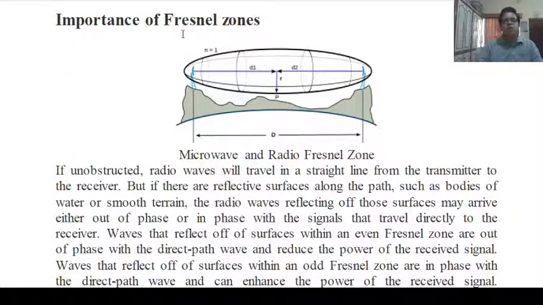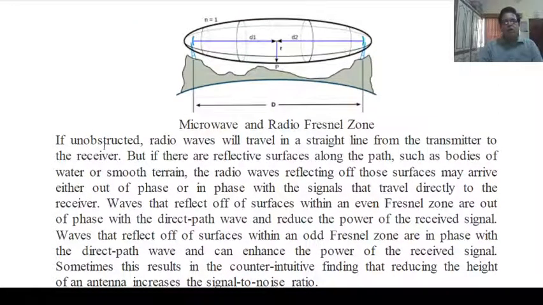Importance of Fresnel zones: suppose here we have the transmitting antenna and the receiving antenna, and this is the Fresnel zone of first order, n equal to 1. d1 and d2 are the distances from the point P, and this total distance is capital D, that is d1 plus d2. The microwave and radio Fresnel zone is shown here.